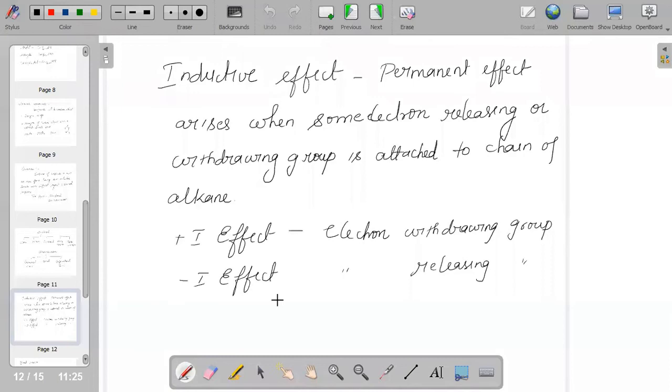So what is the difference between plus effect and minus effect? Minus effect is shown when an electron withdrawing group is attached to the carbon chain. And plus effect is shown when an electron releasing group is attached to the carbon chain, for example, the alkyl group. So this is what we say about our inductive effect.